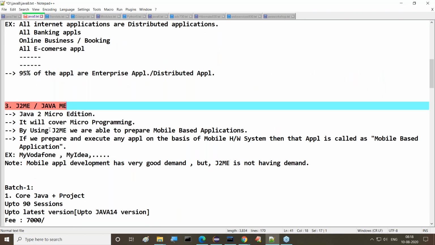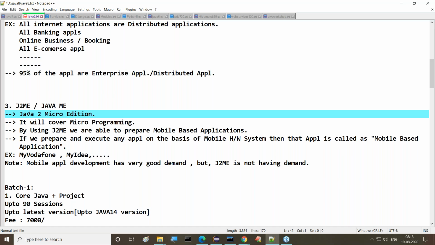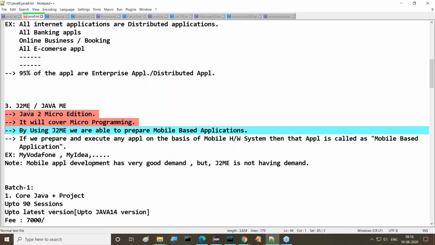The last one is available, but it is not having any demand, but it is one of the parts inside our Java. So what about J2ME now? J2ME stands for Java 2 Micro Edition. It will cover micro programming. By using J2ME, we are able to prepare mobile based applications.